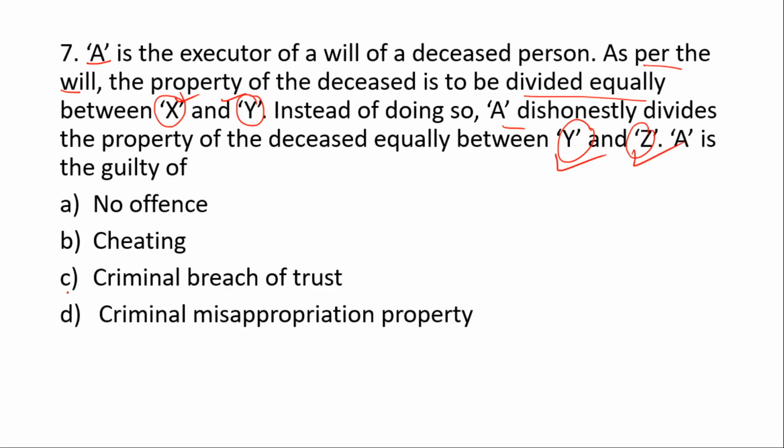So he is guilty of criminal breach of trust. The executor is under legal obligation to follow the instruction of the deceased. If he violates the direction of law, he is guilty of criminal breach of trust. That is under section 405.